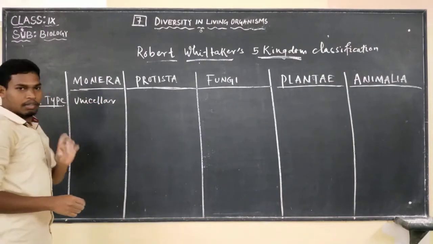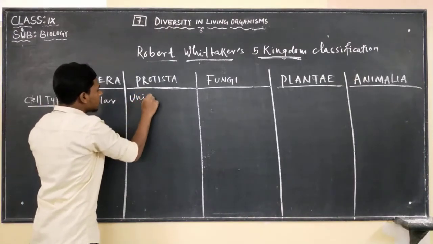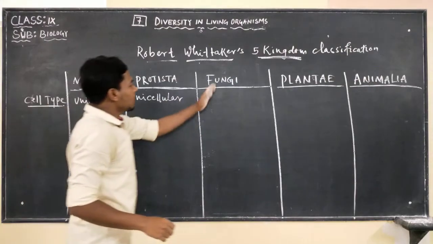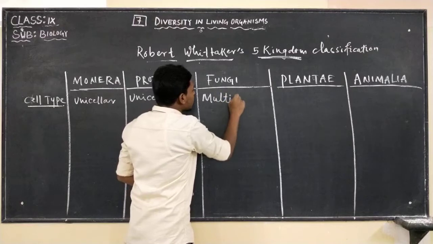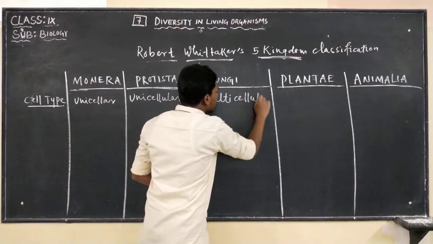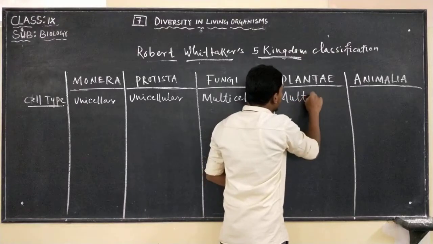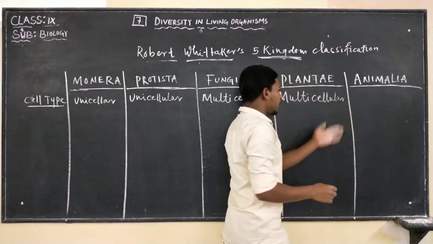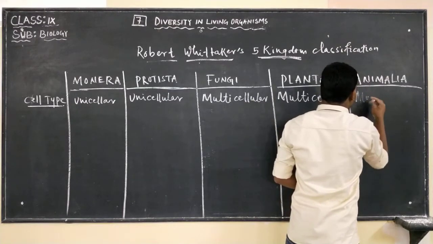That means they are made up of a single cell. Monera are unicellular. Protista are also unicellular. But fungi are multicellular. Plantae are multicellular. And Animalia too are multicellular.